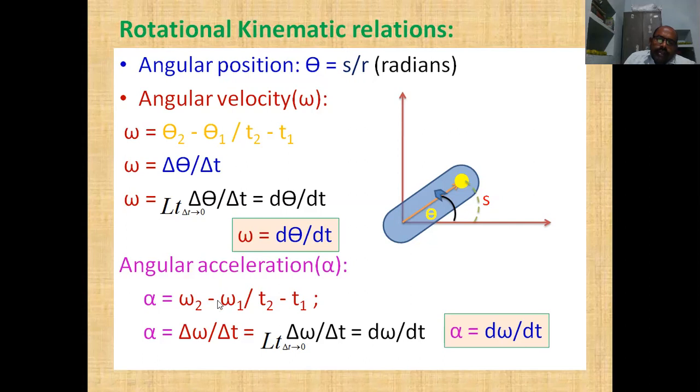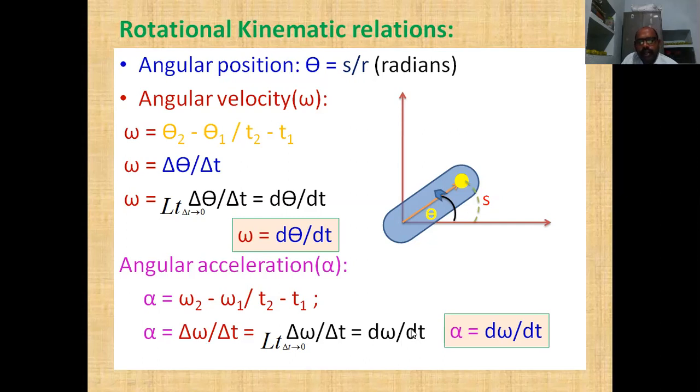Angular velocity is omega, linear velocity is v, but here we are talking about angular velocity. So omega 2 minus omega 1 divided by t2 minus t1, and again we write it as delta omega by delta t. According to the similar definition, in the limit delta t tends to 0, delta omega by delta t is equal to d omega by dt.